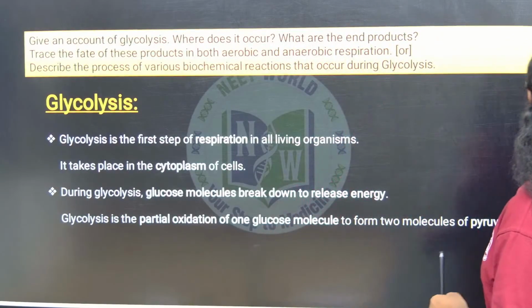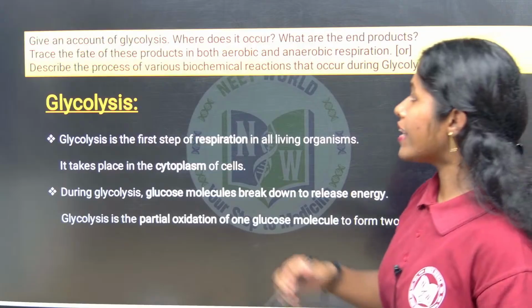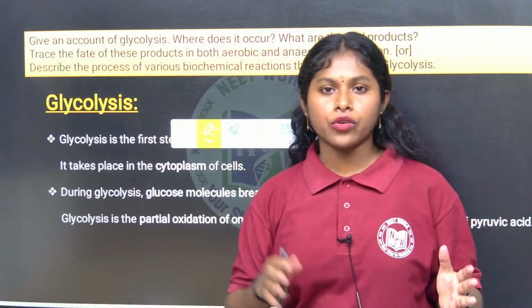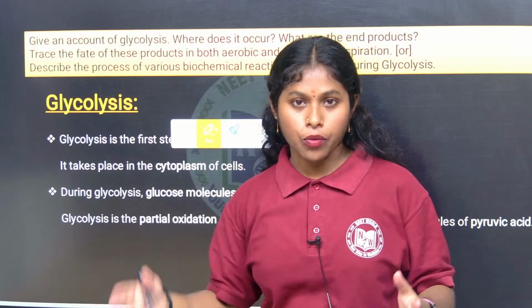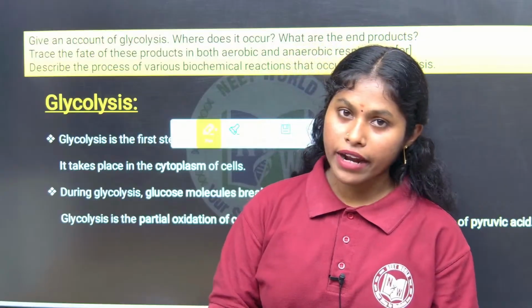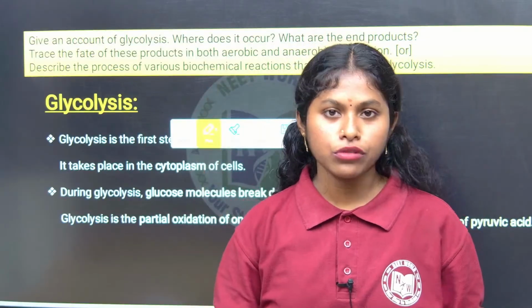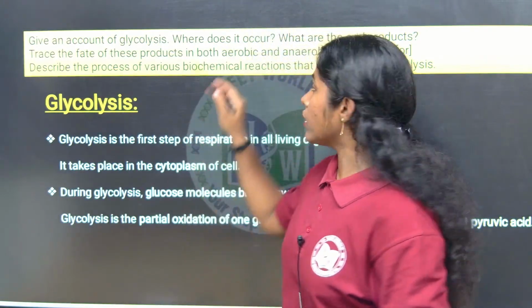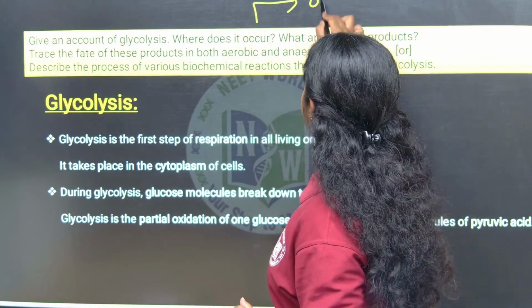Let's see the question here. Give an account of glycolysis. They are asking about glycolysis. For the compulsory question, you are going to write a long essay type answer. You have to elaborate the answer. You have to write where it is happening, the location, and the cycle while writing this glycolysis. It is allotted 8 marks.